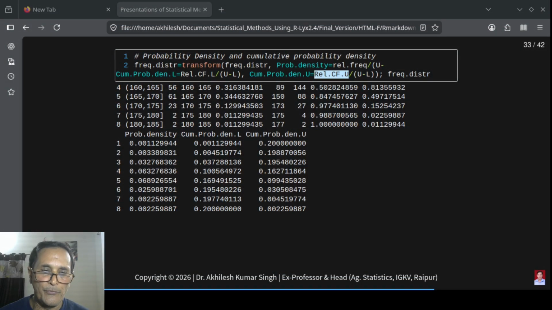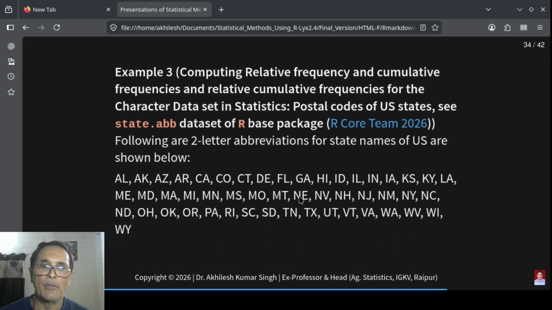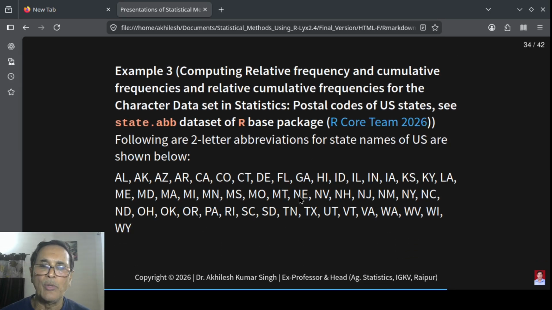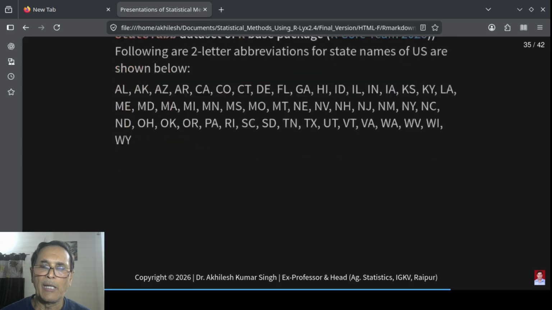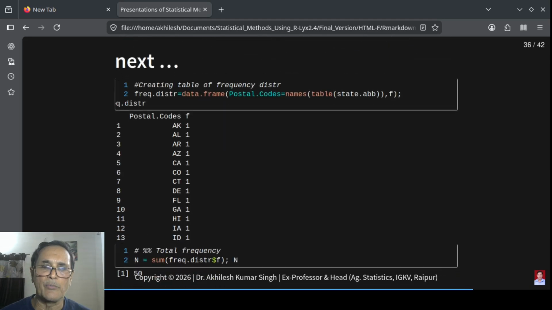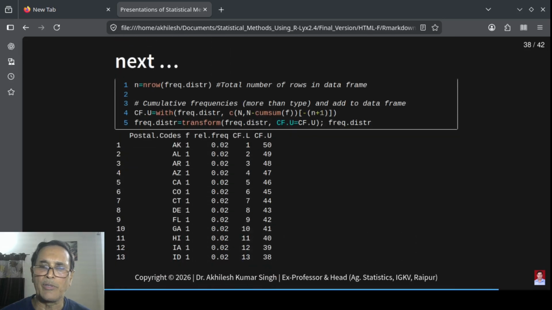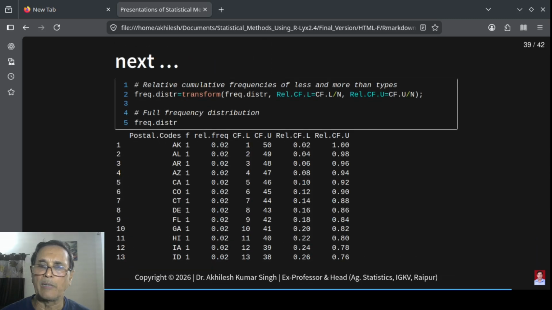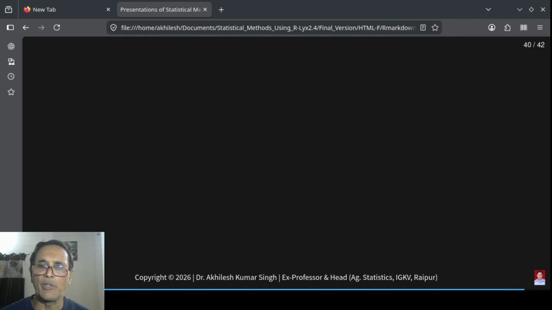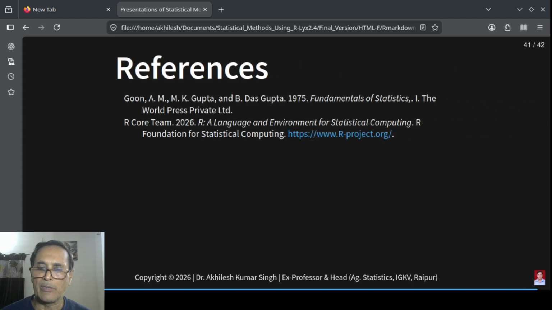Now the third example is similar to the discrete one, that is regarding the character data. This we have already done. All the computations are very similar as of the discrete, so I will not take much time. Similar computation as of the discrete one.